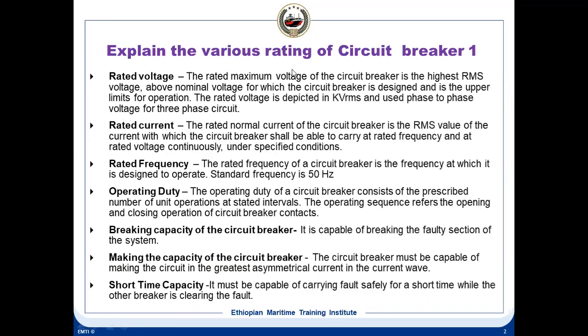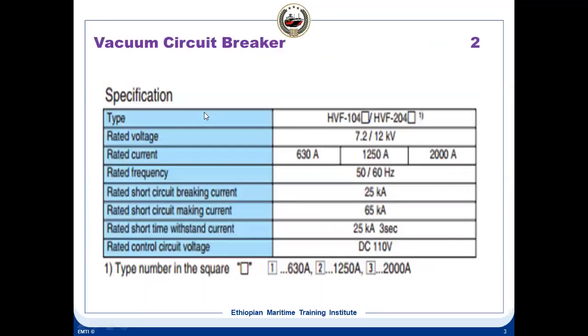Explain various ratings of circuit breaker. You say rated voltage, rated current, rated frequency, operating duties, breaking capacities, making capacities, short time capacities. This answer is good enough for this question. You can give one example also like this.